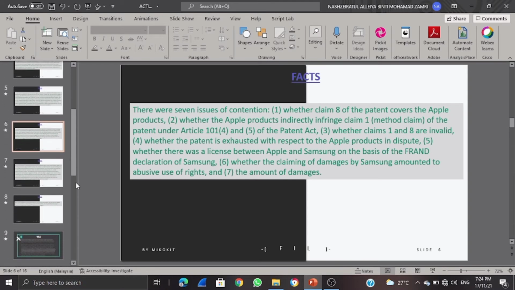There were issues of contention. 1. Whether Claim 8 of the patent covered the Apple products. 2. Whether the Apple products indirectly infringed Claim 1, the method claim of the patent, under Article 101, 4 and 5 of the Patent Act. 3. Whether Claims 1 and 8 are invalid. 4. Whether the patent is exhausted with respect to the Apple products in dispute. 5. Whether there was a license between Apple and Samsung on the basis of the FRAND declaration of Samsung. 6. Whether the claiming of damages by Samsung amounts to abuse of right. And 7. The amount of damages.